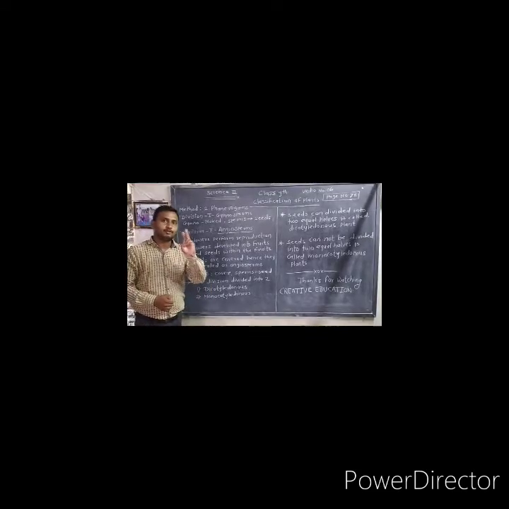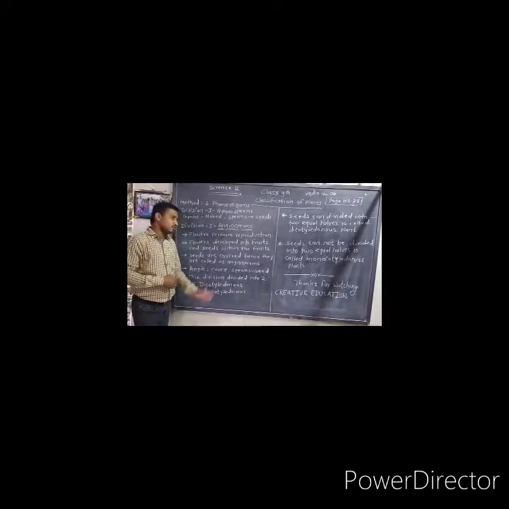The angiosperm division is divided into two subdivisions. The first subdivision is dicotyledonous and the second is monocotyledonous. Dicotyledonous and monocotyledonous are the subdivisions of the angiosperms.